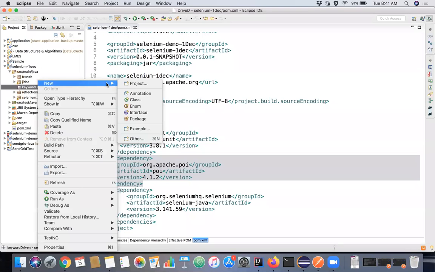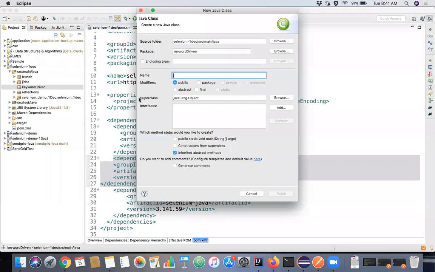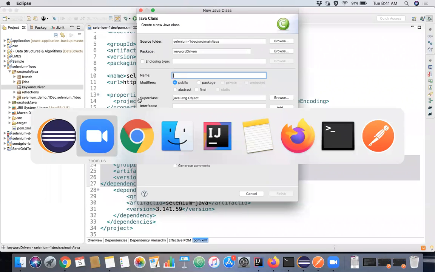So there are two separate classes available in the Apache POI library to read XLS and XLSX file.